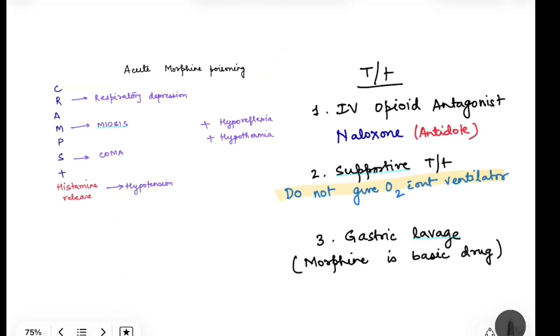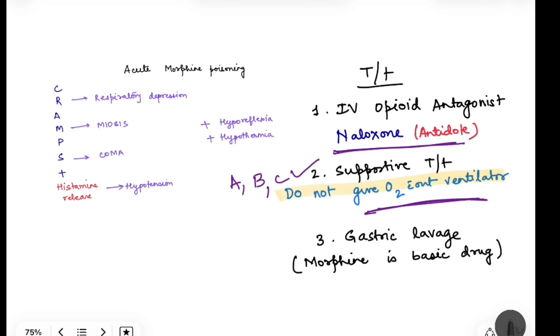Now what to do for acute morphine poisoning? We have to give the opioid antagonist naloxone. So in detail about this drug we will see in the next video. Naloxone is the antidote for morphine poisoning, okay, that is given. Supportive treatment is given, that means we have to support airway, breathing and circulation. But remember, do not give oxygen without a ventilator.